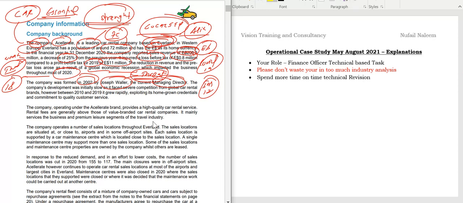The company's development was initially slow and it faced severe competition from global car rental brands. So there is high competition, so I can say that's a threat as well, students. You can make this a threat. And they are saying, however, between 2010 and 2019, it grew rapidly, exploiting its homegrown credential and commitment to quality service. So one thing, they are using the national policy, homegrown credential, the national service provider, and also the quality of service. So students, I can say these two play a major role.